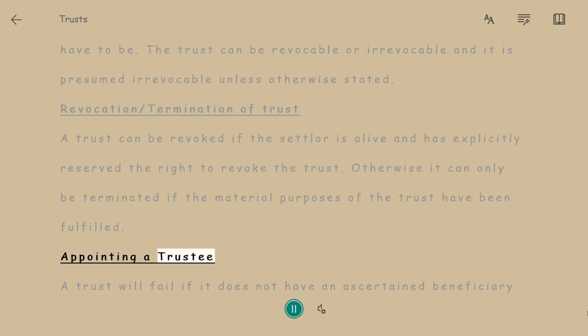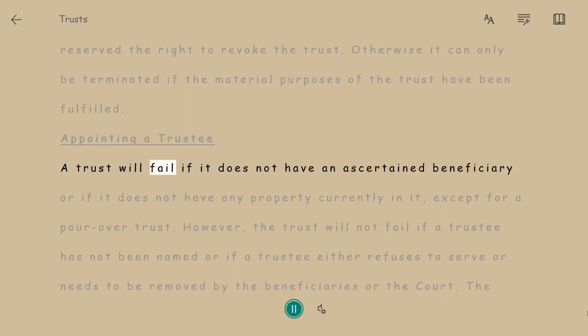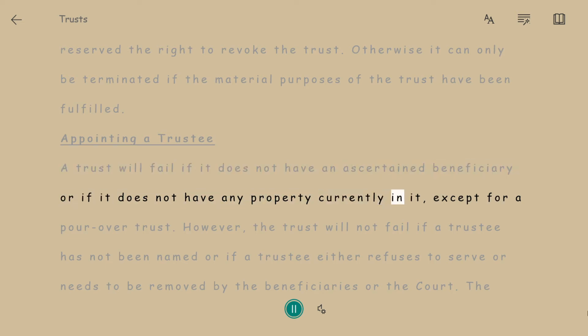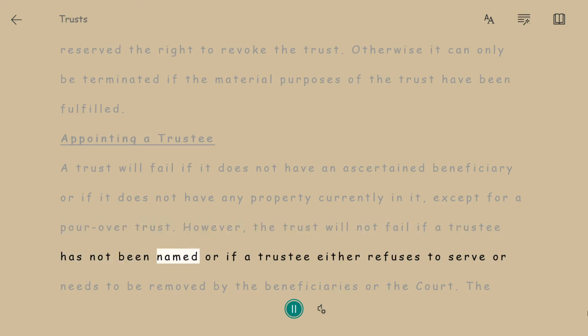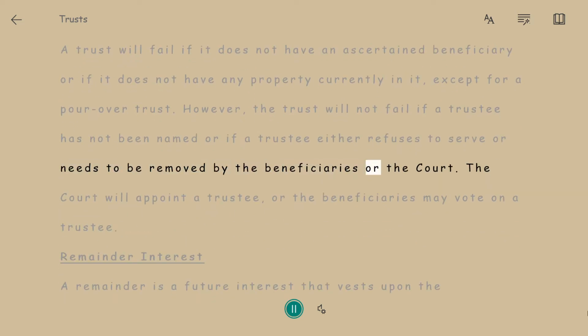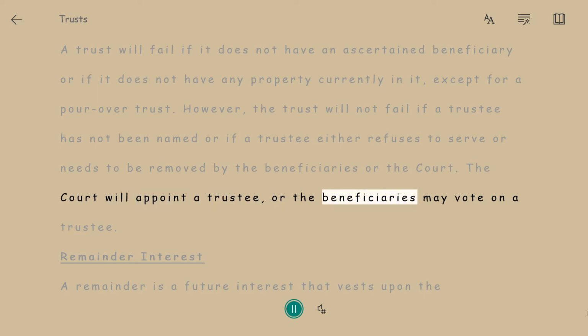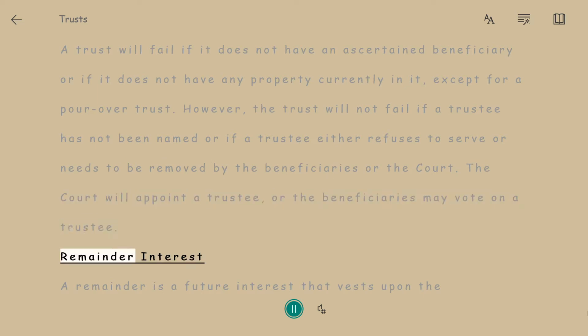Appointing a trustee. A trust will fail if it does not have an ascertained beneficiary, or if it does not have any property currently in it, except for a pour-over trust. However, the trust will not fail if a trustee has not been named, or if a trustee either refuses to serve or needs to be removed by the beneficiaries or the court. The court will appoint a trustee, or the beneficiaries may vote on a trustee.